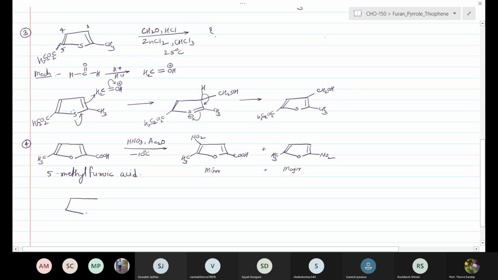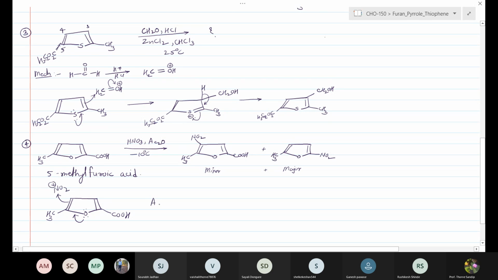When the reaction takes place at the 4th position, okay, there may be the possibility that the reaction takes place at the 4th position with the nitronium ion.